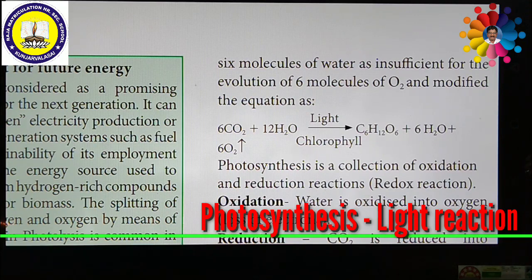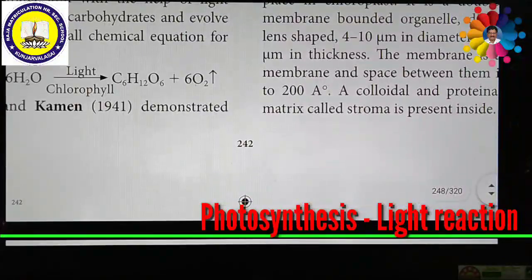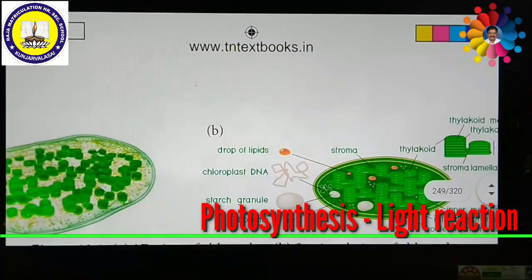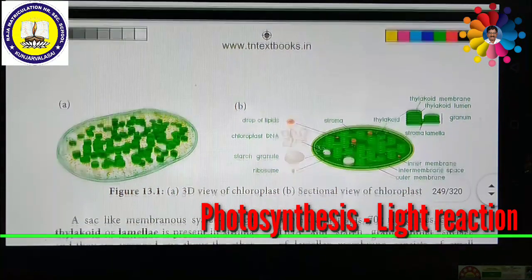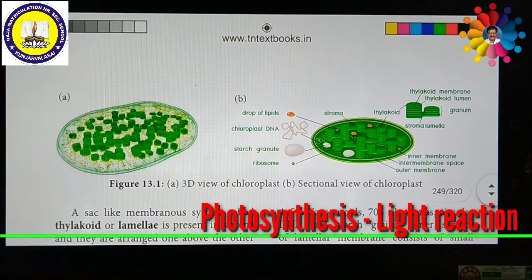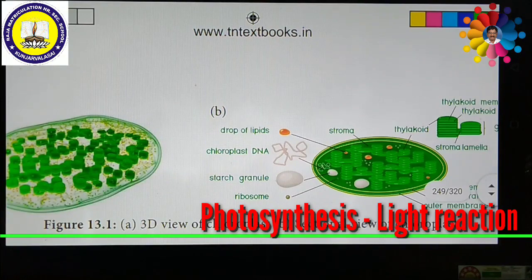Now we are going to discuss the site of photosynthesis. Site of photosynthesis means where the photosynthesis process takes place. As you know very well, photosynthesis takes place in the leaf, especially in the chloroplasts present inside the cell, which are responsible for the process of photosynthesis. Look at the picture. This picture shows the structure of the chloroplast. The chloroplast is the site of photosynthesis.